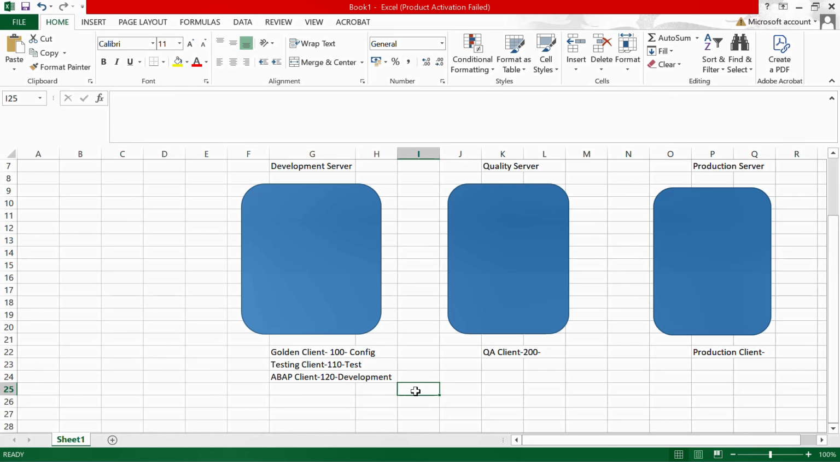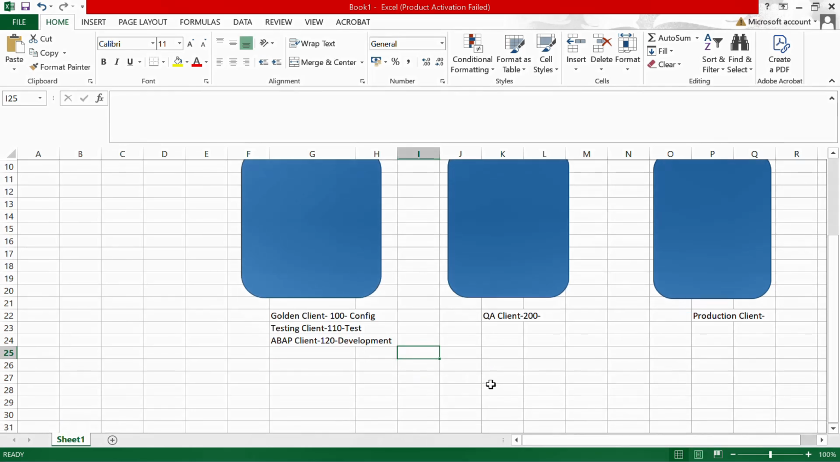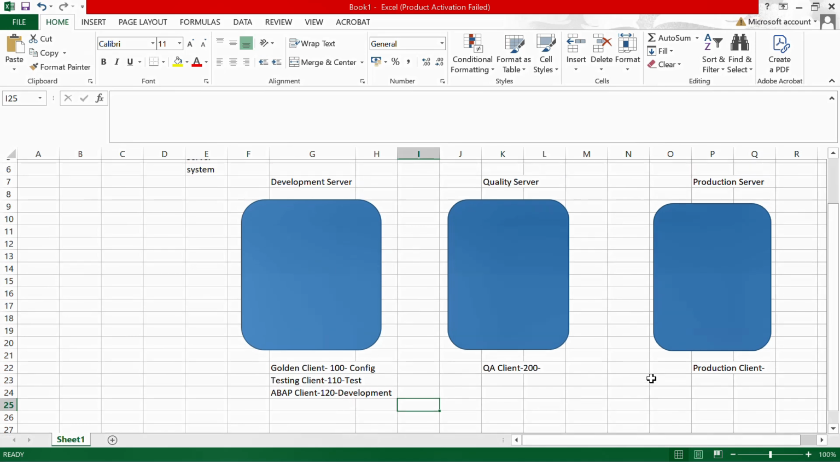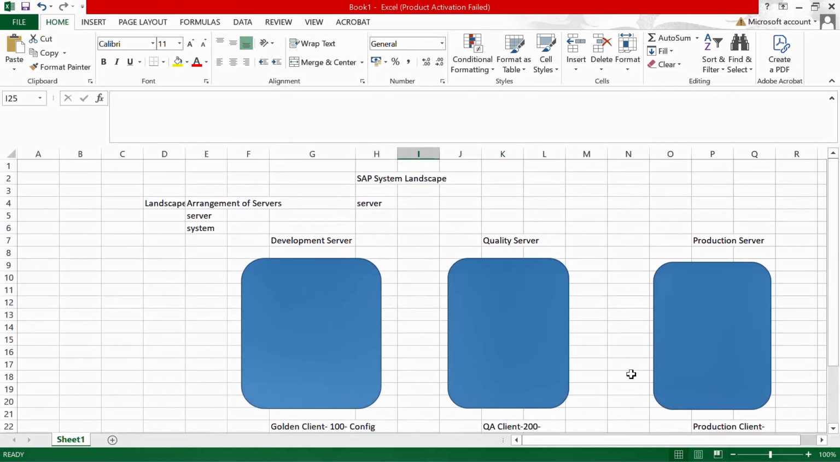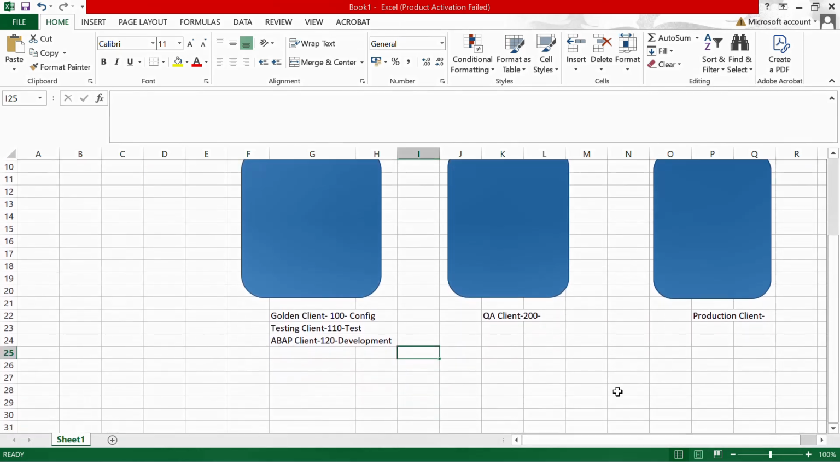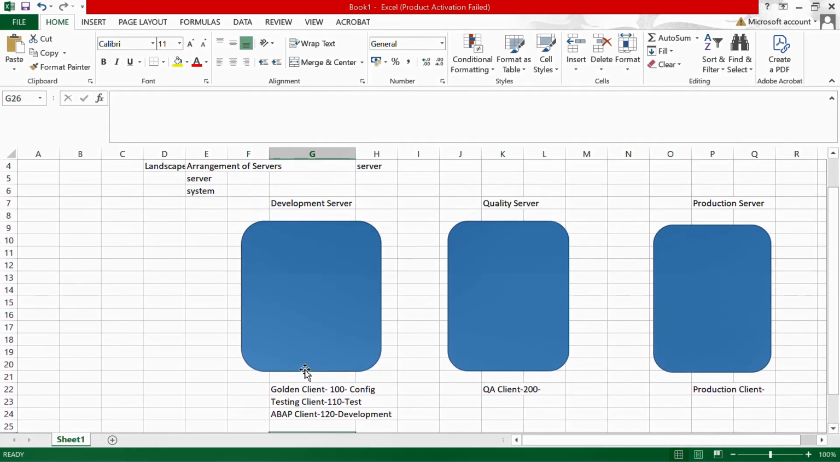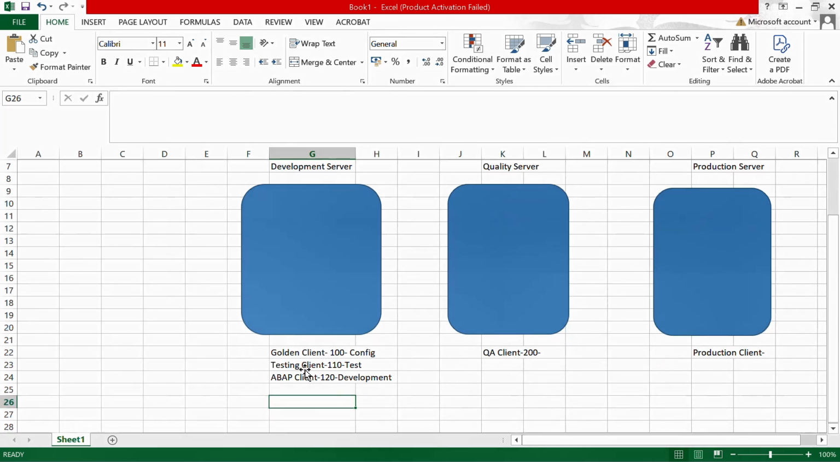Now we have understood the development server, quality server, and production server. We have understood the SAP system landscape. In the next upcoming session, we will learn what the transport request is, how we can move the TR from one client to another client under the same landscape, and how we can release the TR from one server to another server. This we will see in upcoming sessions.